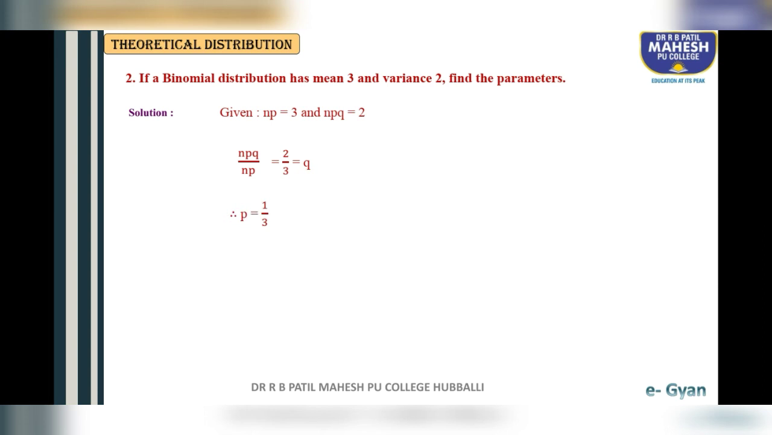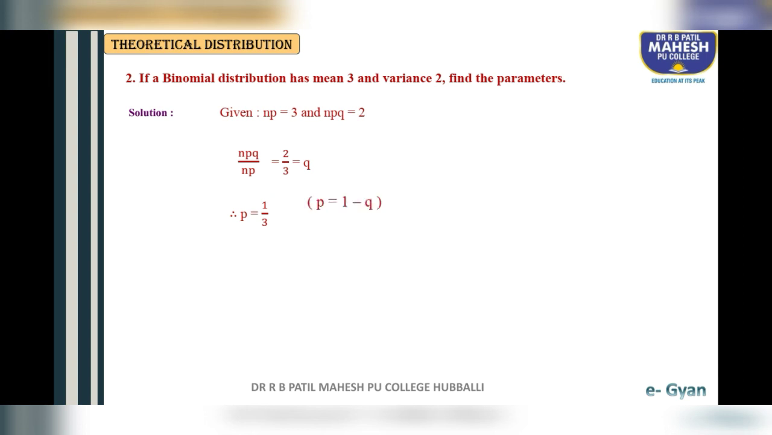If q is 2 by 3, then find the value of p. p means 1 minus q, so 1 minus 2 by 3, which is 1 by 3. Therefore, with the help of the q value, the p value is 1 divided by 3.